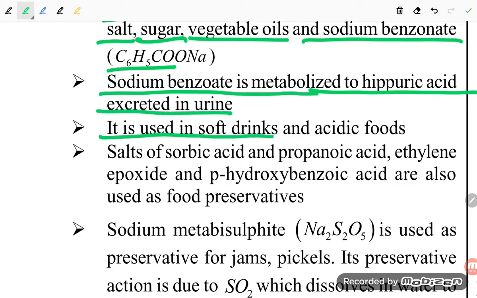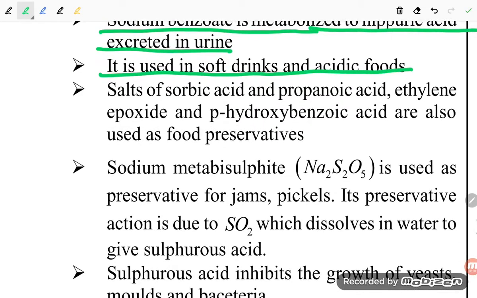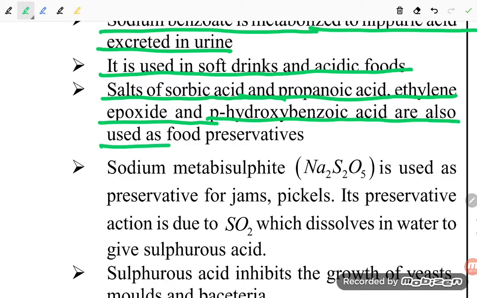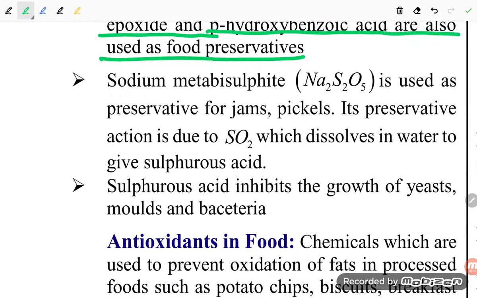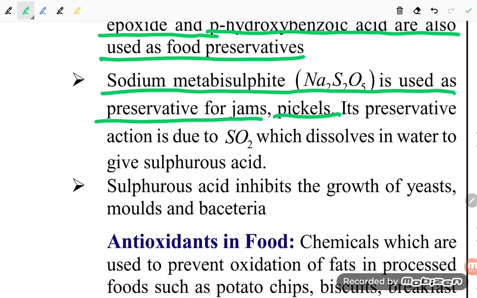It is used in soft drinks and acidic food. Salts of sorbic acid and propanoic acid, and para-hydroxybenzoic acid are also used as food preservatives. Sodium metabisulfite is used as a preservative for jams and pickles.